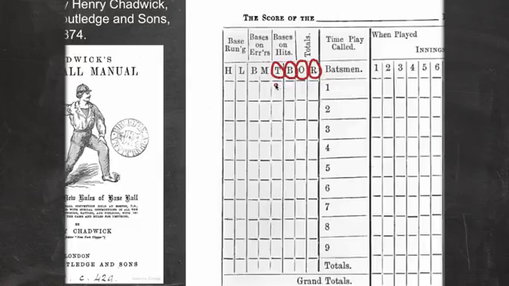So you'd mark here, you'd mark in each of these, you'd put little dots here. 4 dots would register a home run when you did the scorekeeping. Okay, and then you just mark 1 here for base hit, if this batsman here hit a home run. Now this is reaching base on error, and this is M for muffs. They called them muffs back in the day, not errors. So if the batsman reached base on a muff from a fielder, they'd get marked here.